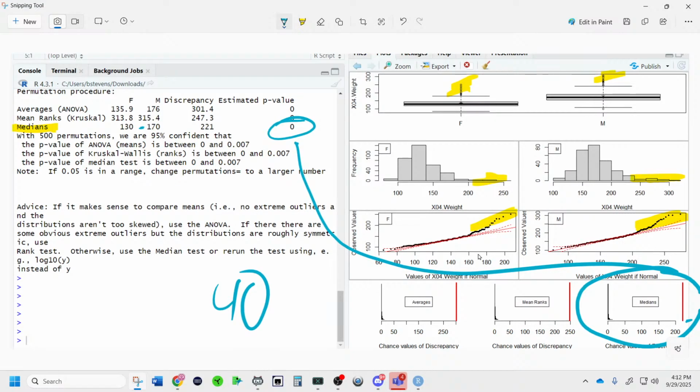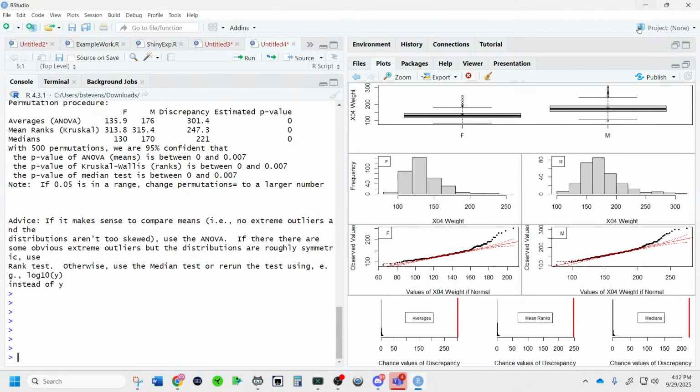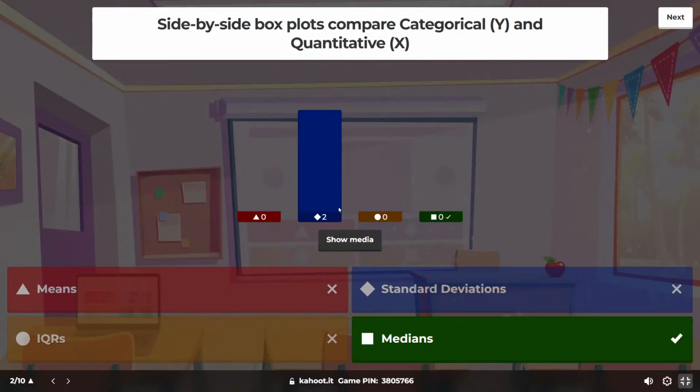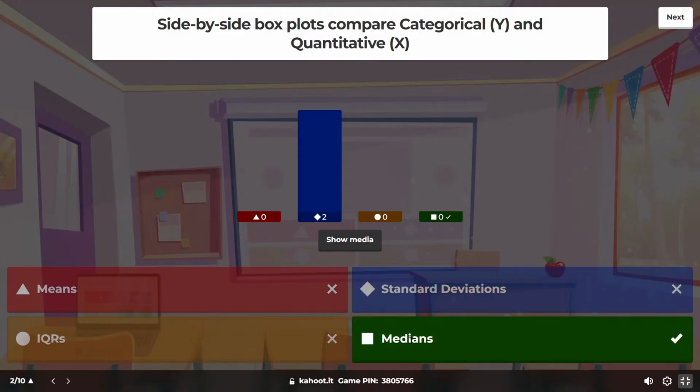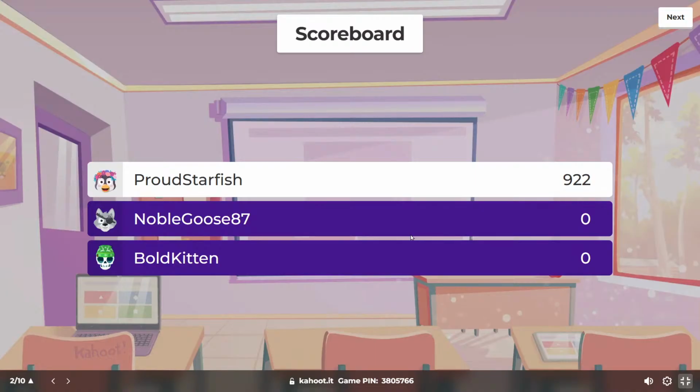So understanding this output is important, and knowing that we make decisions on comparing means versus medians based on the shape of the data and whether it follows the normal. This one doesn't. It's got aberrations there. It's got this weird bend to it. It doesn't really follow the line very well. So we would compare medians due to not following the line. There we go. No one got it, but that's all right. Next question. Here we go.